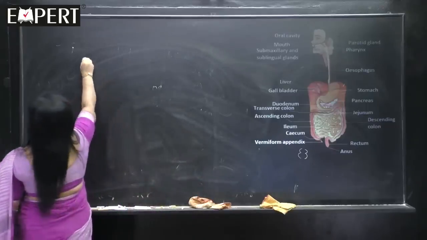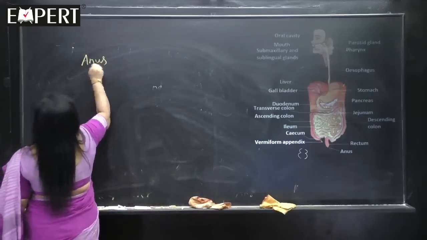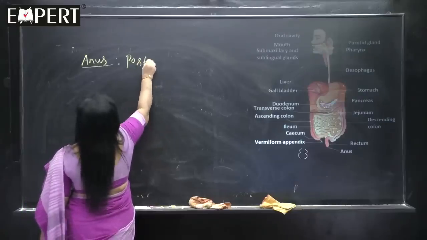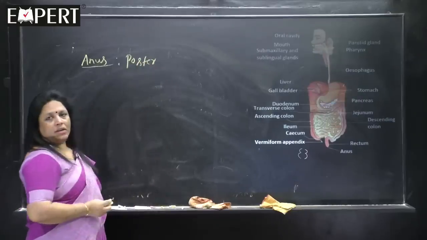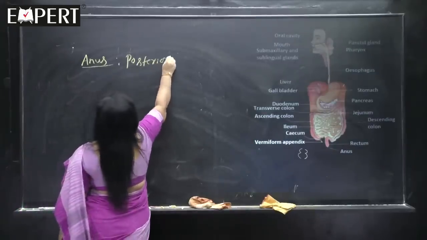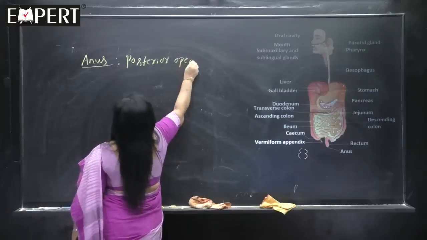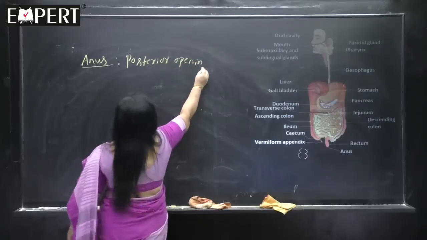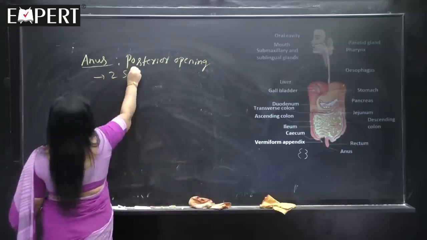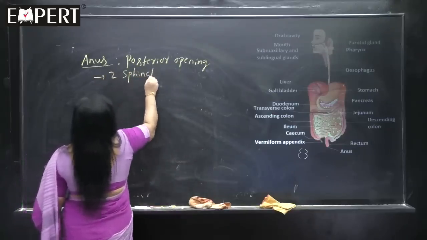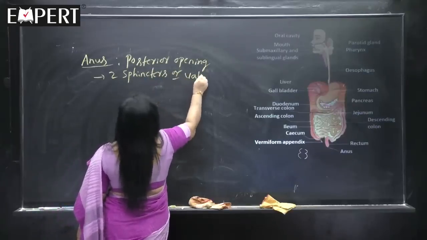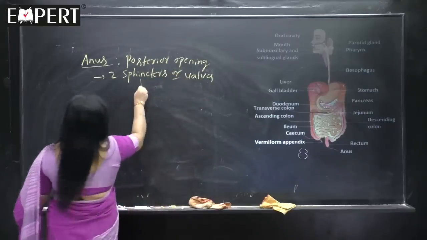So, how will you refer to the anus? Anus is the posterior opening, where the alimentary canal opens out. And you know, the anus has two sphincters, which can also be called valves.